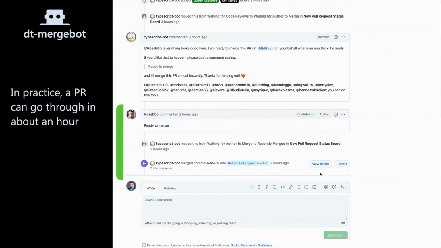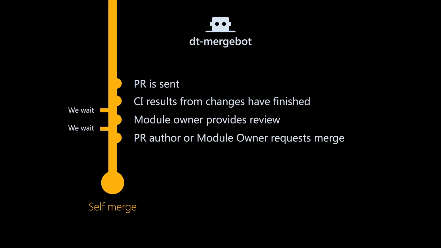So that entire process took somewhere about an hour. The original creator submitted it, all the tests passed. There were no performance regressions, so that didn't show up. We pinged the people that said that they're interested in this. One of those people said it was a good change, and then anybody involved had the chance to merge that pull request. And that was our goal, actually. This is exactly how we thought about it in our heads when we first started mapping out what this process could look like.